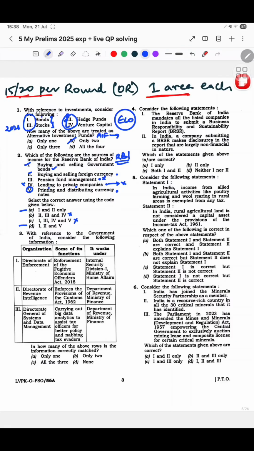सिर्फ प्रिंटिंग या सिर्फ डिस्ट्रीब्यूटिंग करेंसी नोट्स बोलता तो maybe I could have answered. But see, printing is definitely not a source of income. Distributing it, what does it mean? Does it mean that distributing it to banks, is it a source of income? Or distributing it, like making sure that it is distributed to the public, is it that? This was confusing. And because it was confusing, I thought नहीं यार ये नहीं हो सकता, because distribute भी करेंगे तो कहाँ से आएगा पैसा, मतलब how is it a source of income?